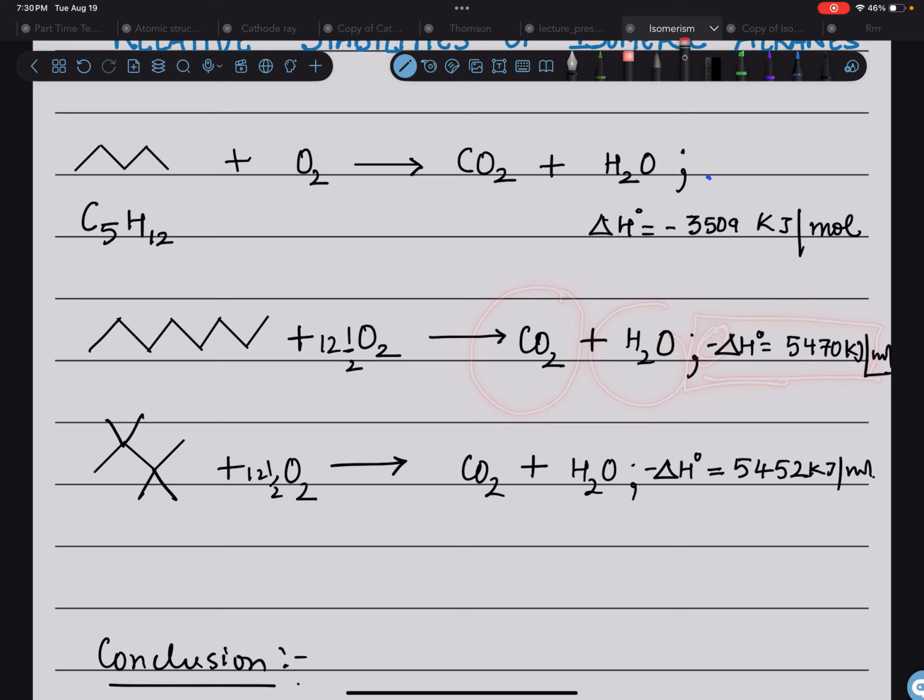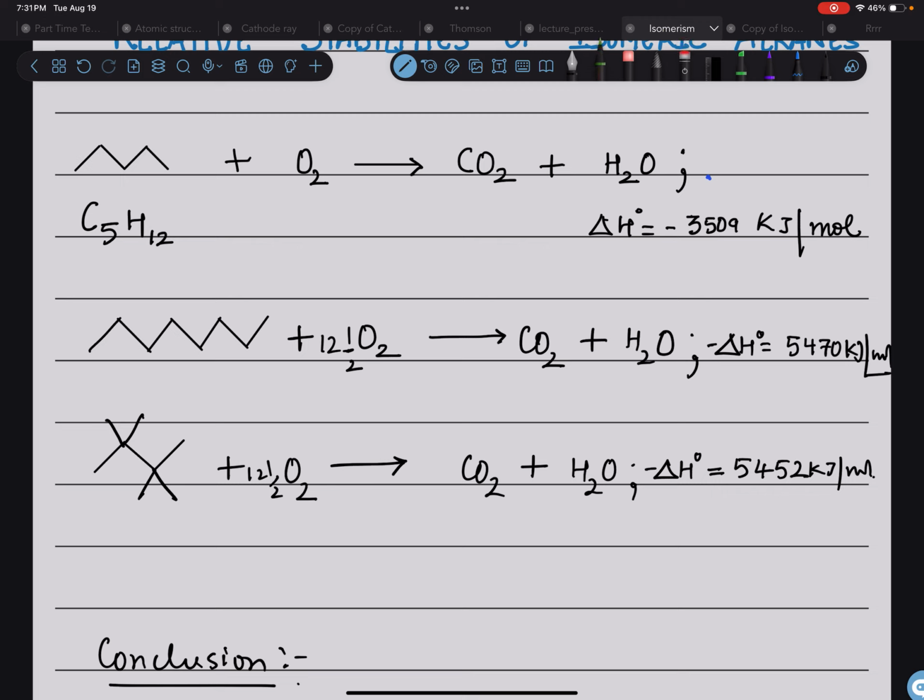Delta H means change in enthalpy under standard conditions, but we are not going into the details of what enthalpy means. At this stage, you can imagine it as the heat released, right? So the system which has more energy would release more heat on combustion, because it has so much heat. The same is true the other way: if someone has less energy, it would release less heat.